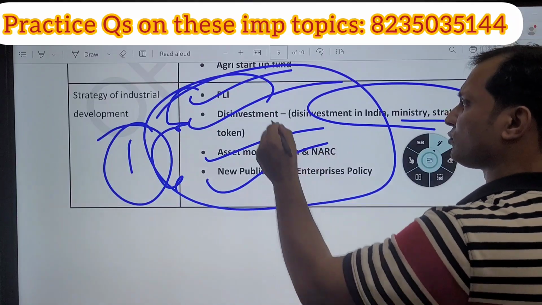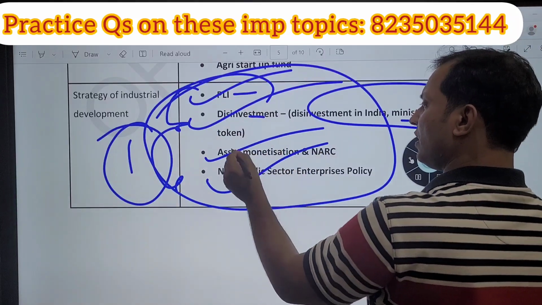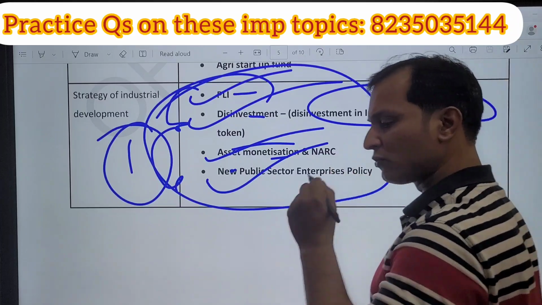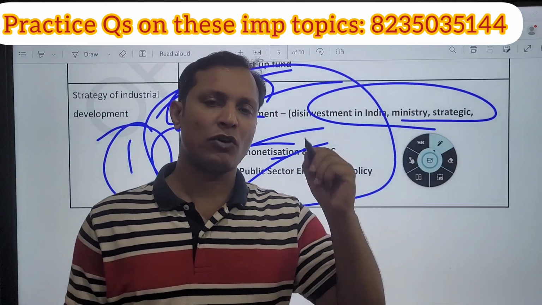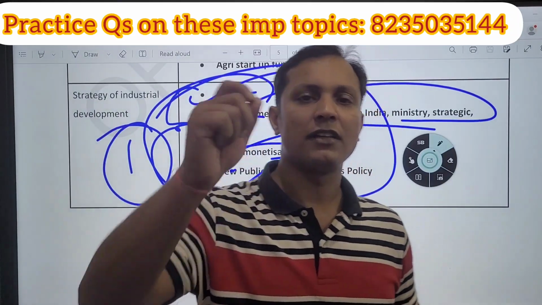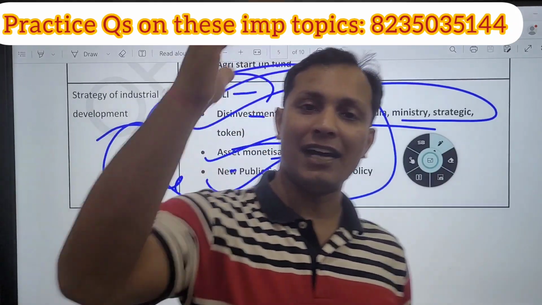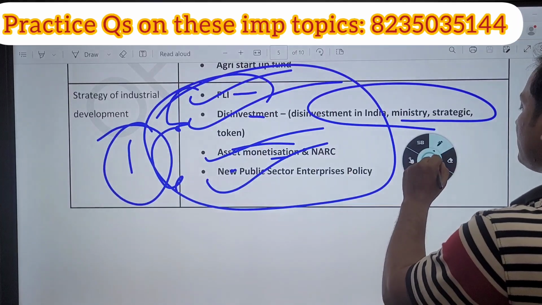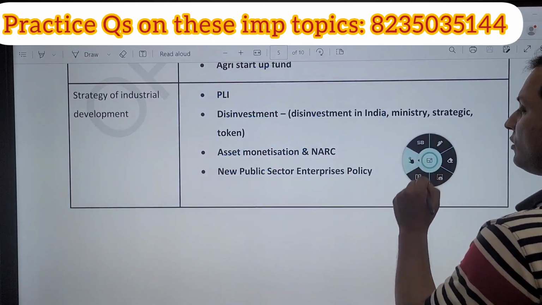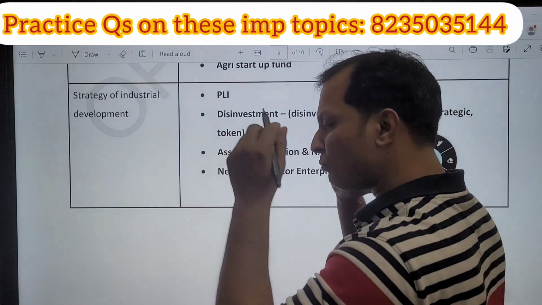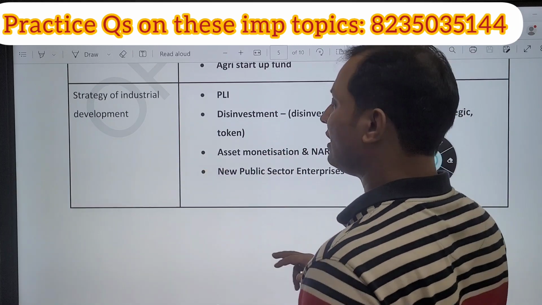Guys, I have framed questions on each and every topic. If you read these topics and solve questions on them, then the chances of you solving them inside the exam hall are very high. That is the reason, guys, you should not compare my test to any test series, because these are important questions which are going to come in the exam.